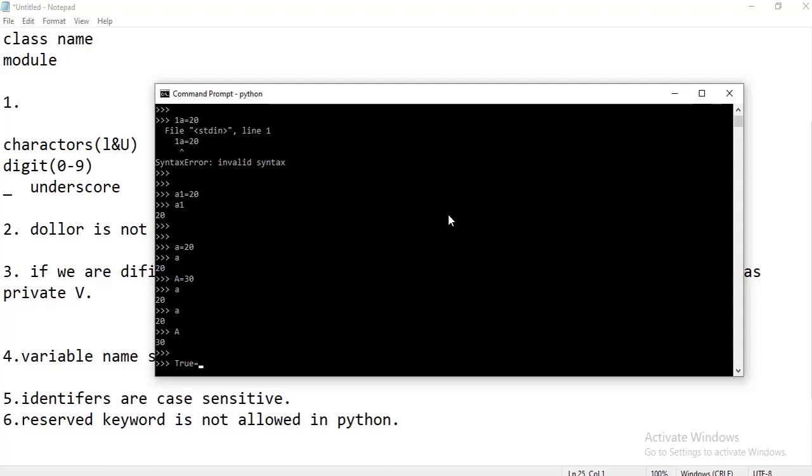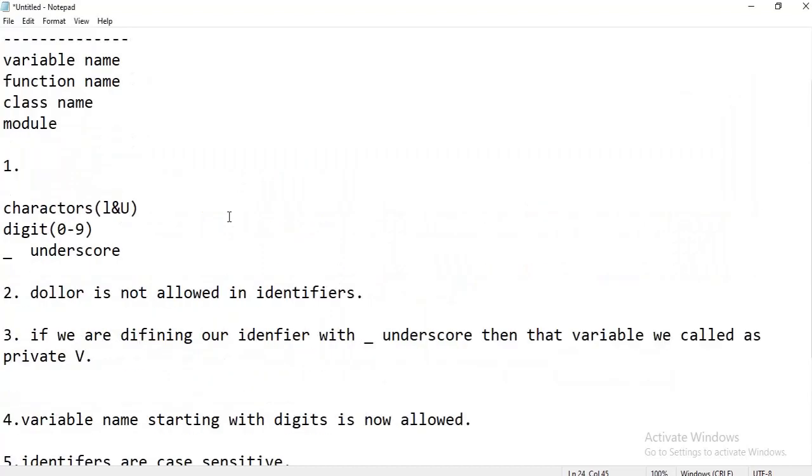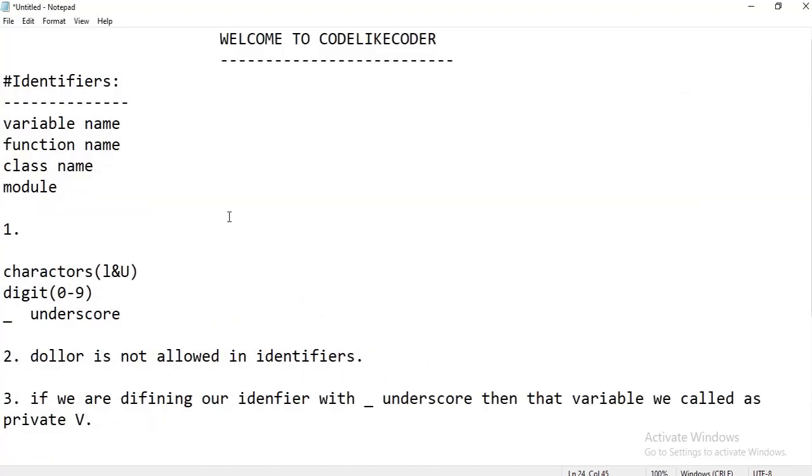Suppose I write True equals 20. In that case, it clearly shows it cannot assign to a keyword. That means the identifier is True, and True is a keyword, and we cannot assign a value to a keyword. So this is all about identifiers.